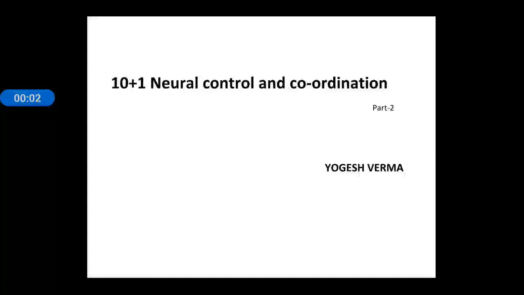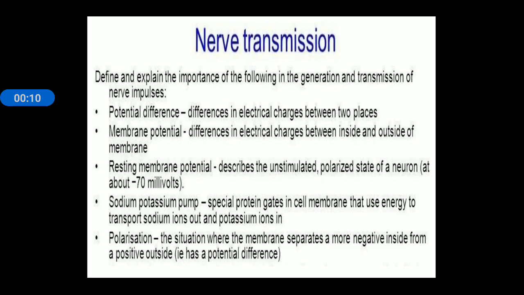Good morning students, today we are going to discuss the next part of the chapter, neural control and coordination. In this topic we will discuss how the message or nerve impulse is generated across a nerve fiber and how this message is transmitted along the axon. Before discussing nerve transmission, let us go through some definitions related to this topic.